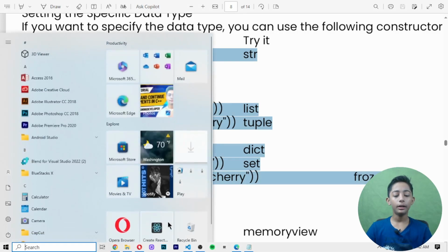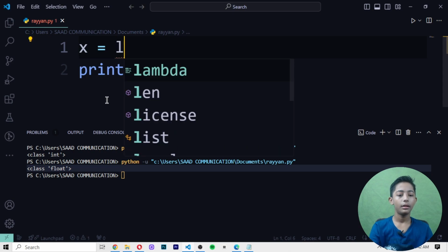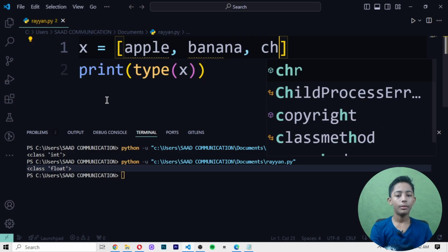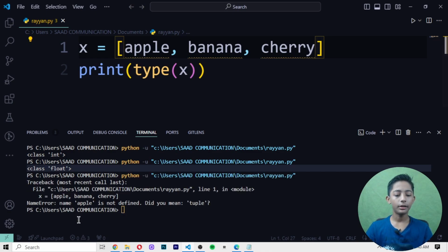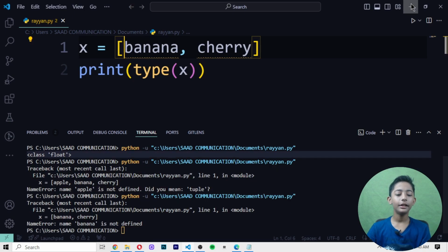If I write here apple, comma, banana, comma, cherry, it is not giving me the result. Here you can see it says apple is not defined. So it is giving you the error. Like that, it gives you the error.